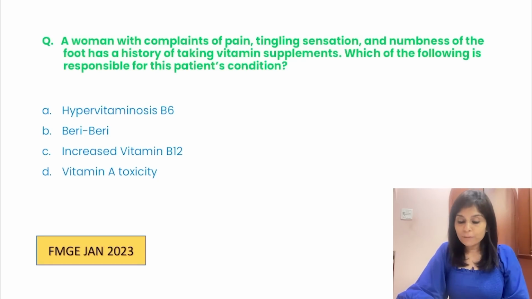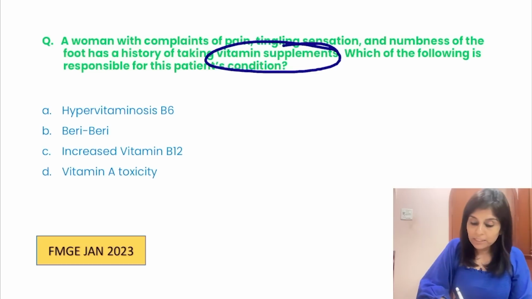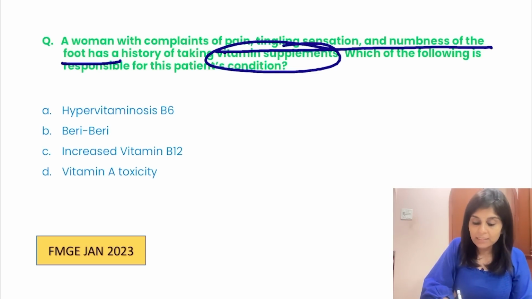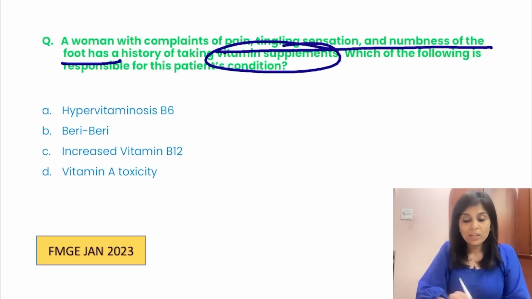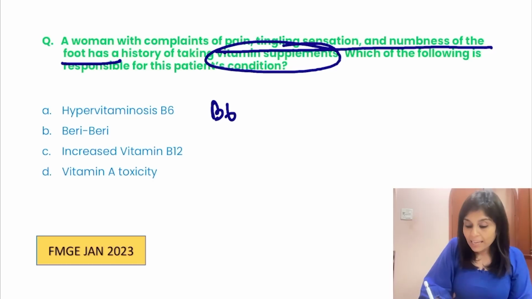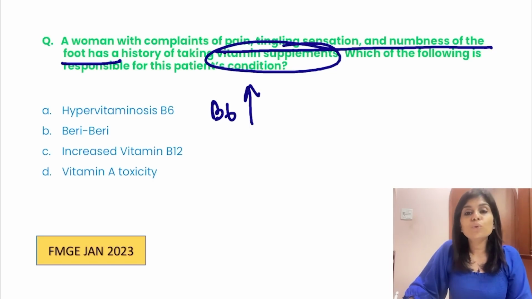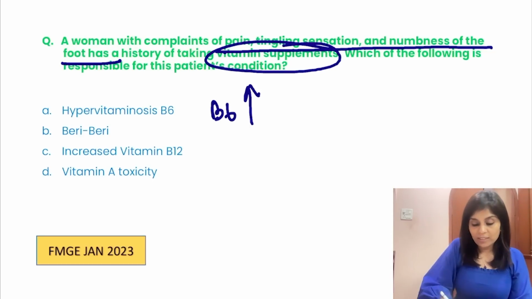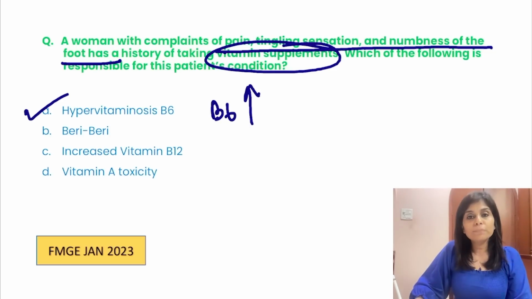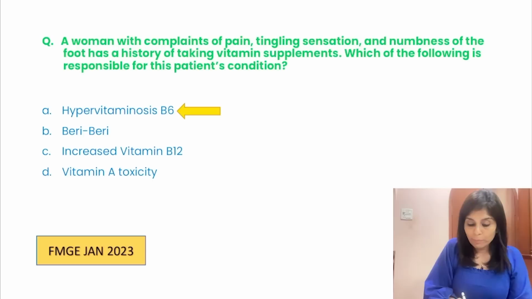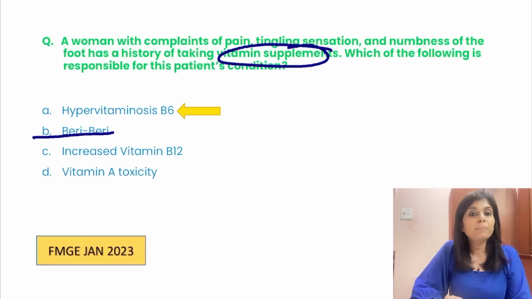A woman with complaints of pain, tingling sensation, numbness of the foot has history of taking vitamin supplements. After intake of vitamin supplement, patient presenting with pain, tingling sensation and numbness. What did I tell you? B6 deficiency and B6 toxicity will cause neuropathy. When the daily intake of B6 exceeds 1000 milligram, that causes neuropathy. So what is the right answer here? Hypervitaminosis B6. I am excluding beriberi because it is not related to vitamin supplementation.